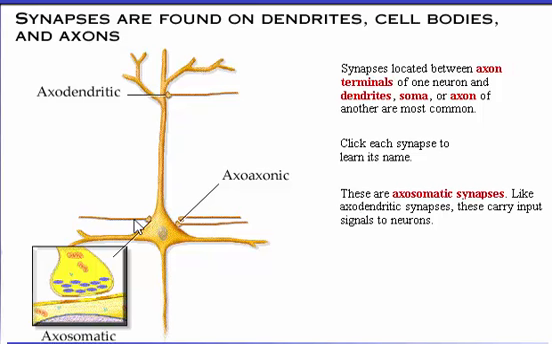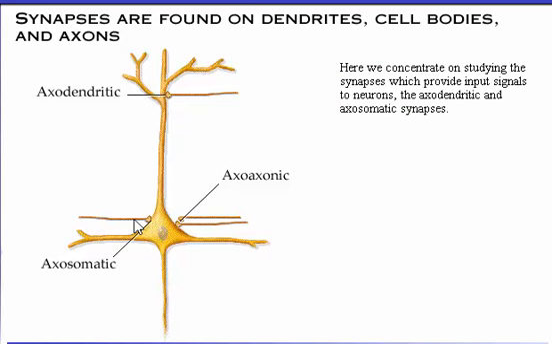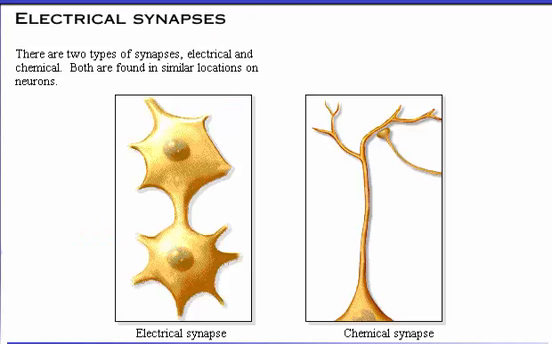These are axosomatic synapses. Like axodendritic synapses, these carry input signals to neurons. Here, we concentrate on studying the synapses which provide input signals to neurons, the axodendritic and axosomatic synapses. There are two types of synapses, electrical and chemical. Both are found in similar locations on neurons. Click the electrical synapse to learn more about it.